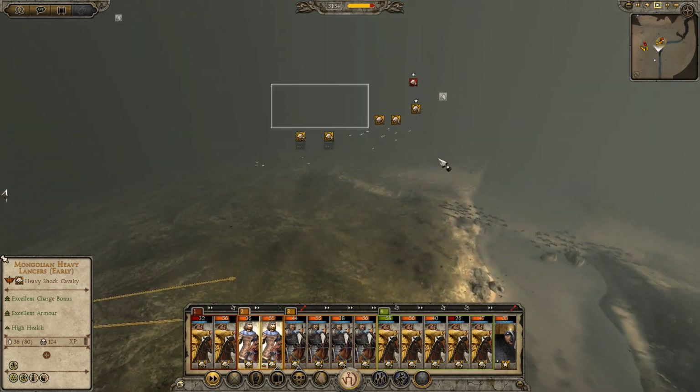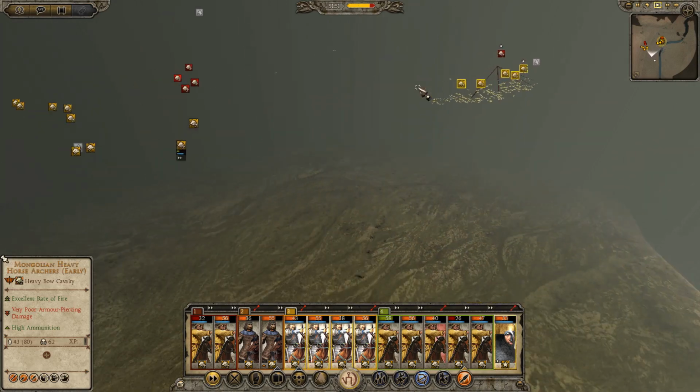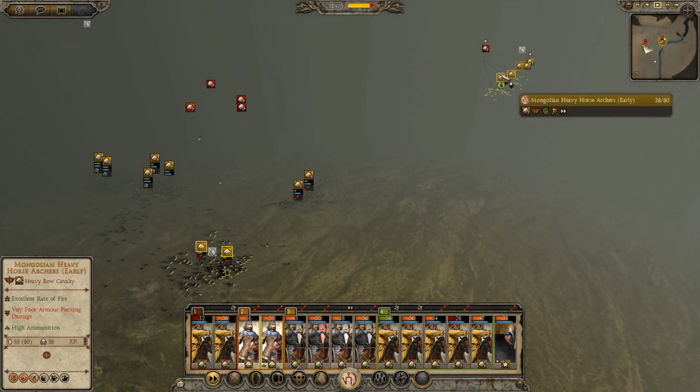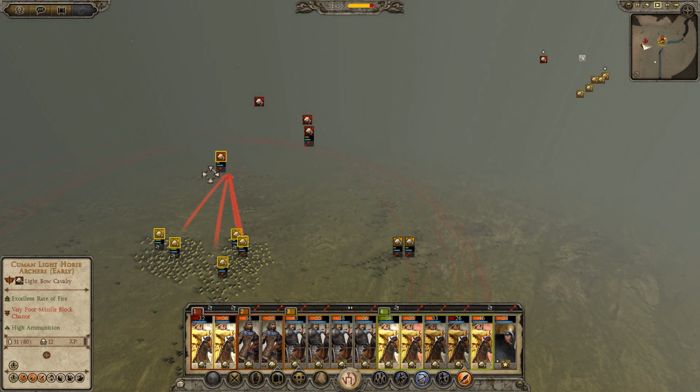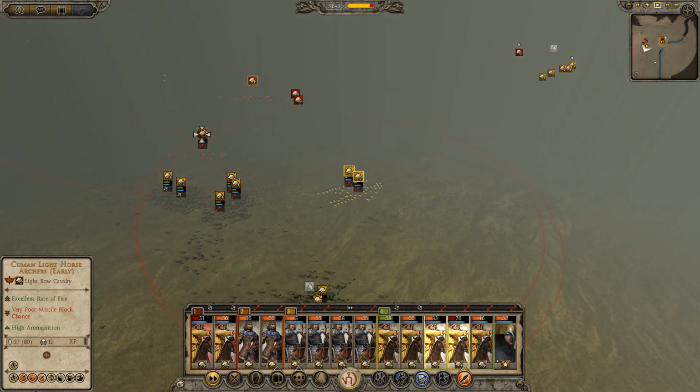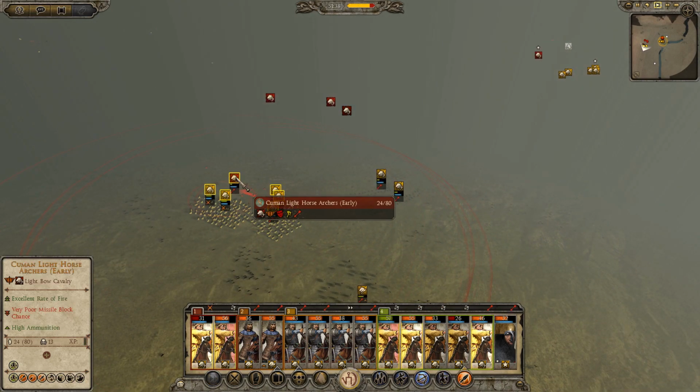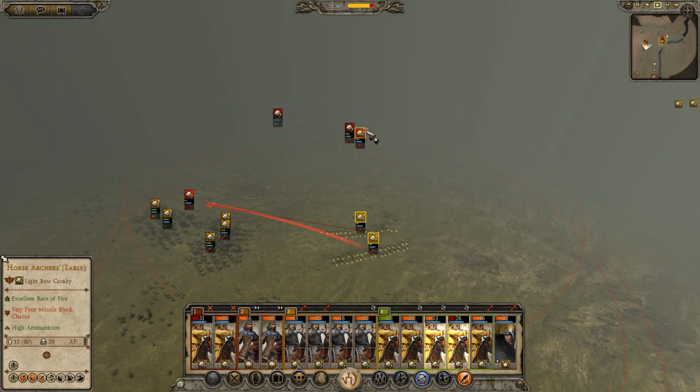Let's bring these guys over here. Let's go after the general now with all of my Cuman horse archers, and I think we've got this. Sorry, not the Cuman horse archers. The Mongolian heavy horse archers. These guys ready as well. Looks like they're just wanting to charge on in, I suppose.